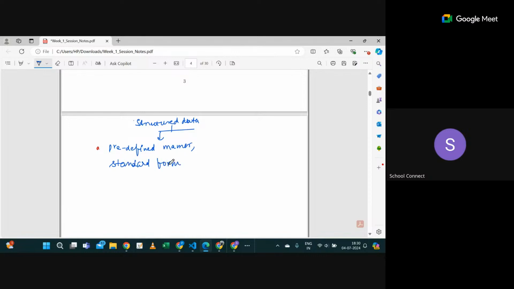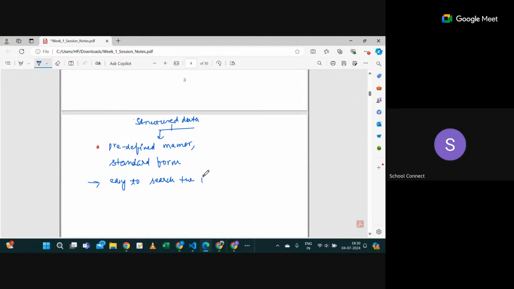If you have any data in structured format, by the name suggests there will be some structure, right? There will be some standard format, and if you have data in structured format, then it's easy to search the information, right? Okay, I will give you an example.